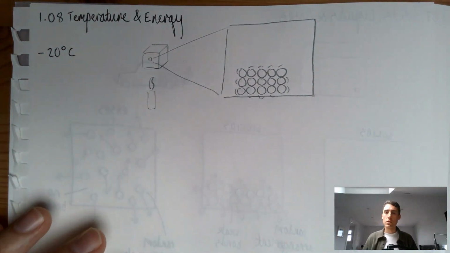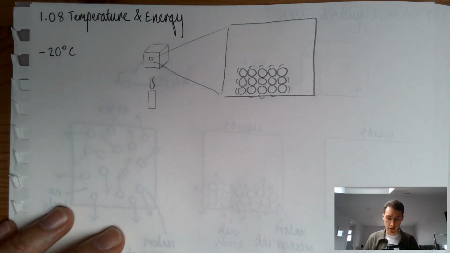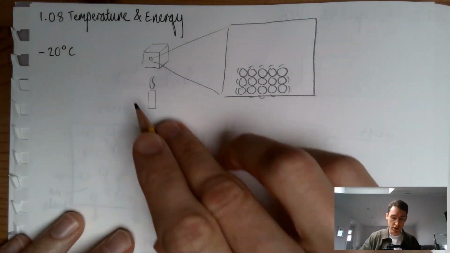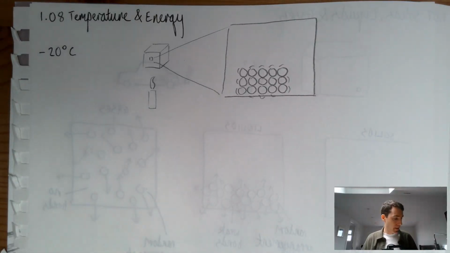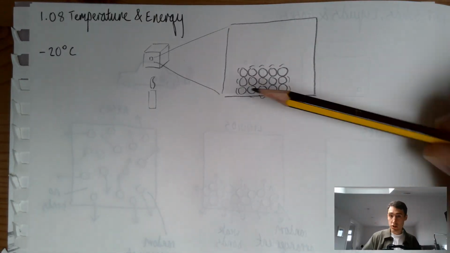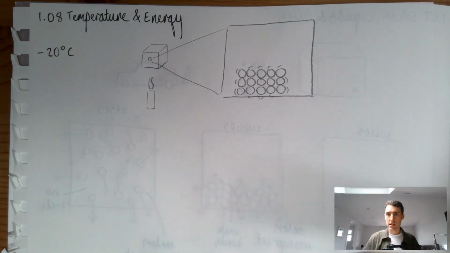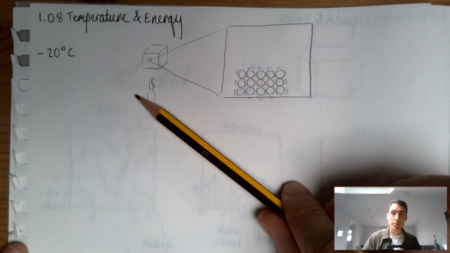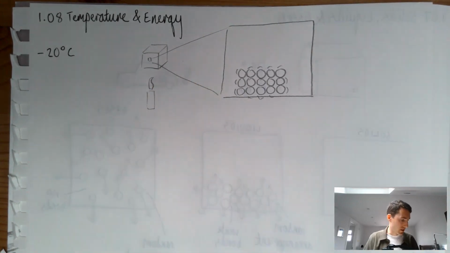So imagine I'm holding a candle somewhere near this block of ice. Just some way of illustrating that you're passing some heat energy to this object. Now, this is where you could do a separate diagram if you wanted. That might take a little bit long. So what I sometimes do is say, okay, if I heat up this block of ice, well, the temperature of this is going to increase.